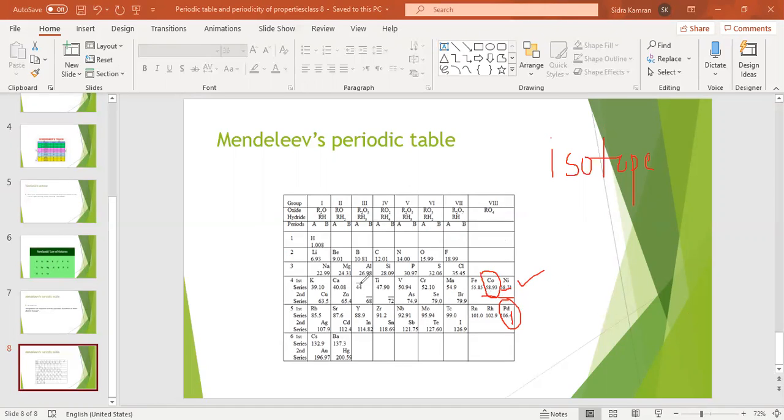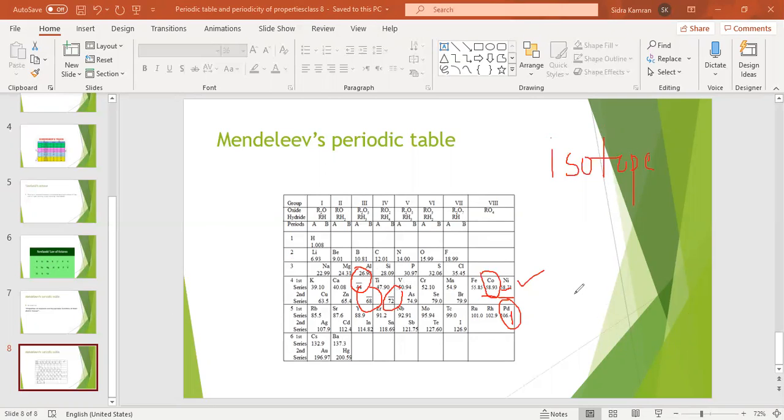Another mistake of Mendeleev's periodic table is that he left spaces for undiscovered elements. Those elements were not discovered at that time, so he left the spaces. So due to these mistakes, his periodic table was also rejected.